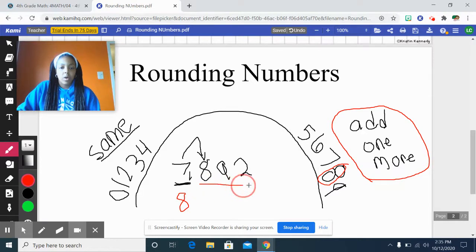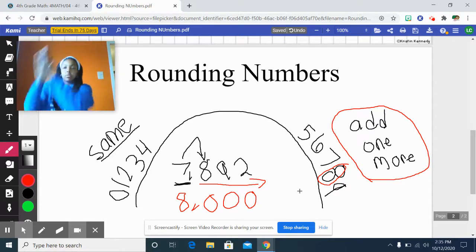And what happens to all the numbers to the right? If you said turn into zeros, you are correct. So the 8 turns into a 0, the 9 turns into a 0, and the 2 turns into a 0. So 7,892 rounded to the nearest thousands place is 8,000. If you got that correct, give yourself a round of applause. Great job.